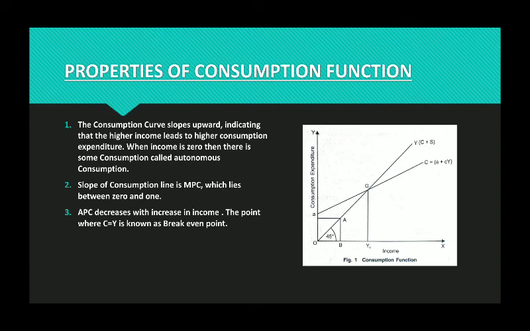Previously, as I have given you example, your income was 100, consumption was 60. If your income gets doubled from 100 to 200, we usually do not spend 120, because if 60 is okay, then we can increase it to 70, 80 or 100, but not 120. So we can say that the proportion of income spent on consumption usually decreases with increase in income. That means APC decreases with increase in income.